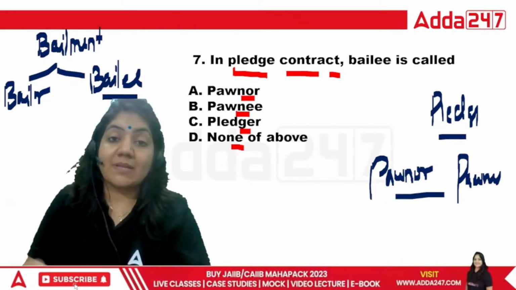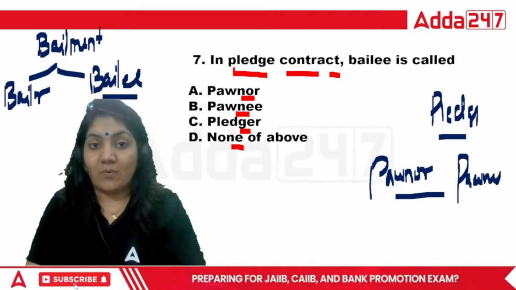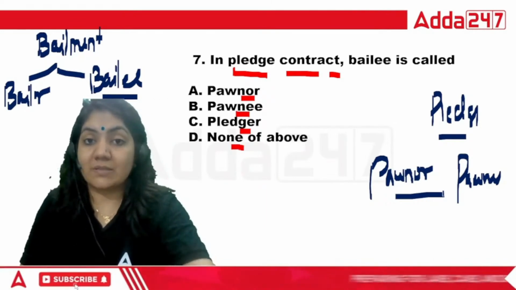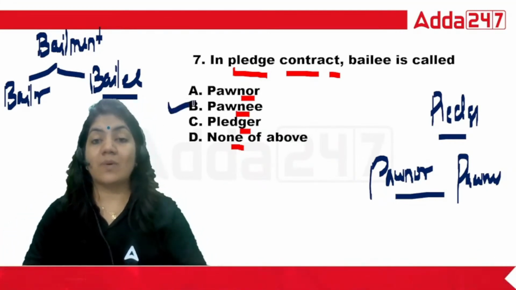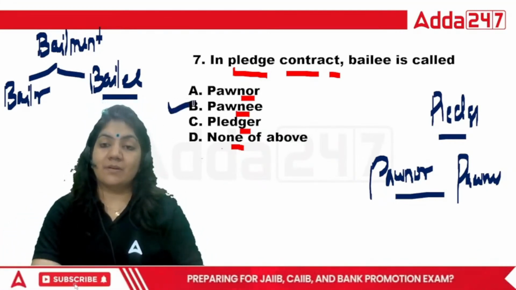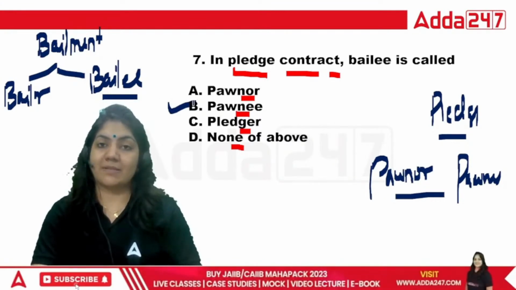So this is the best example of the term pledge. In a pledge, the pawnor is there and the pawnee is there. So in the pledge contract, the bailee is what? The bailee is the pawnee. So for the seventh one, B is the right answer. I hope you understand this topic.